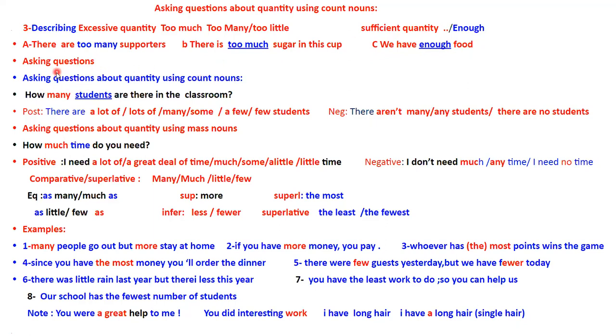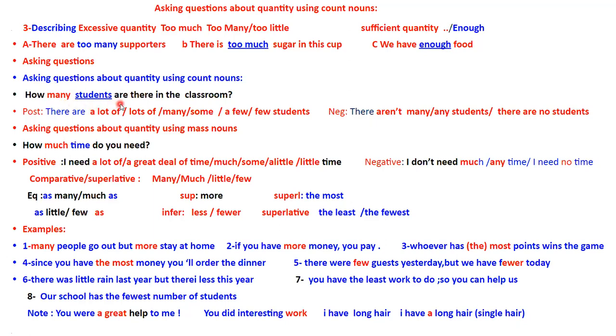Now, if you want to ask a question using a count noun, you are going to use a quantifier like this one. And we say, for example, how many students are there in the classroom? So students here is a count noun. It's plural here. Then I used many here. So this is the interrogative.